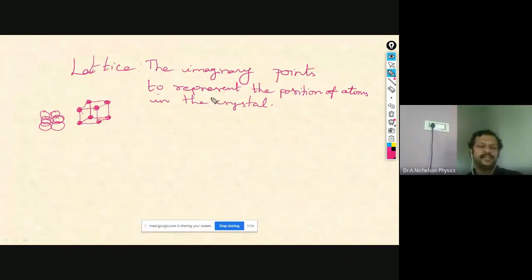Okay, and now lattice line. What is a lattice line? If you have a lot of lattice points like this, you can draw a line over that.